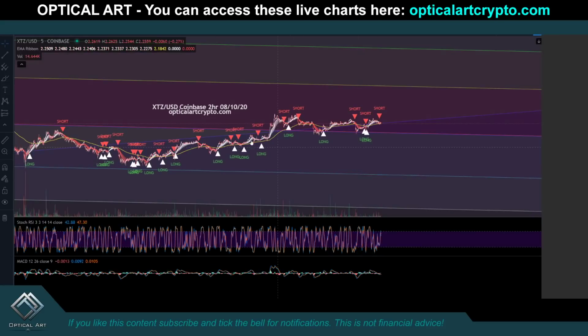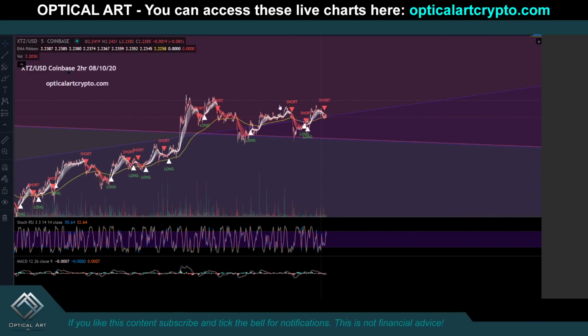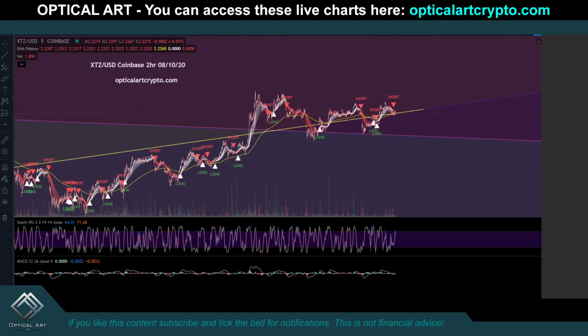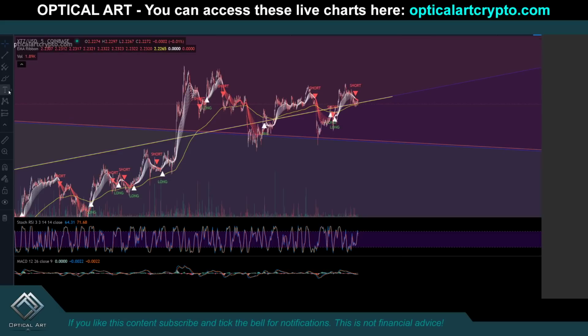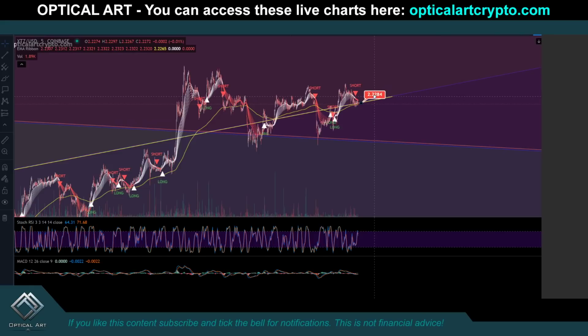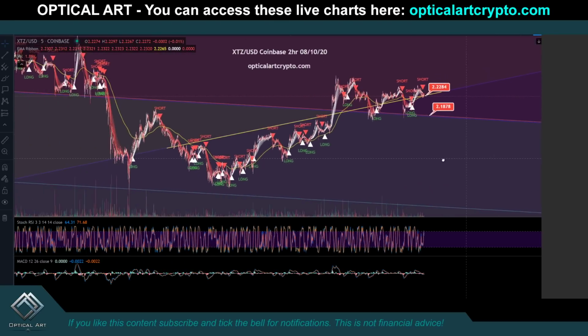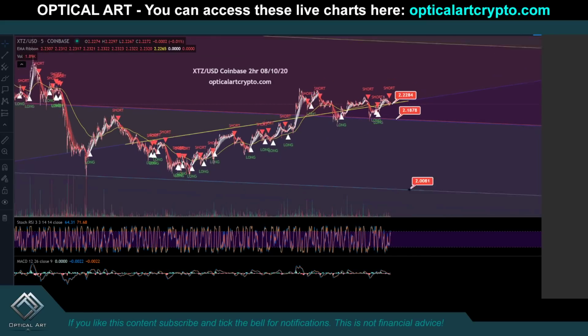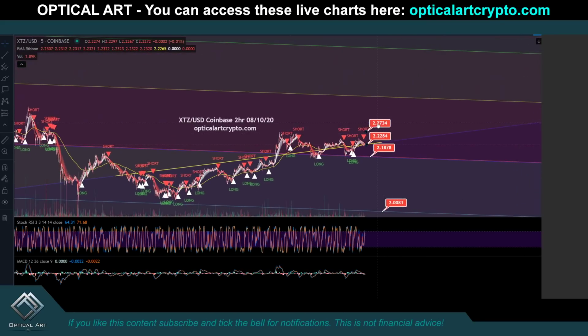This here is Tezos. You can see that currently we are underneath this trend line right here, this blue one. It looks like this is currently our resistance. So your resistance currently is right here at $2.22. If we drop, your next support is $2.18. If we drop below that, the next target I have on this chart is all the way down here at basically $2. If we push up, your next resistance above is $2.40.